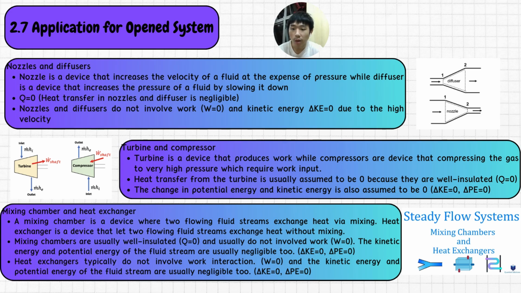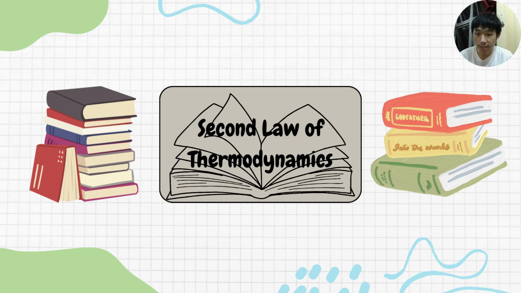Mixing chambers are usually well insulated and usually do not involve work. The kinetic energy and potential energy of the fluid stream are usually negligible too. Heat exchangers typically do not involve work interaction, and the kinetic energy and potential energy of the fluid stream are usually negligible too. Let us now move on to the second law of thermodynamics.